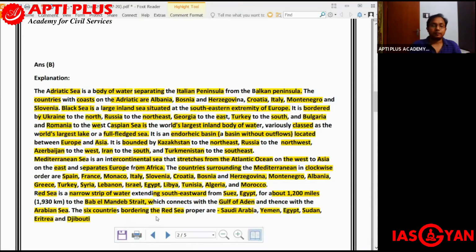So once again, the Red Sea is bordered by Saudi Arabia, Yemen, Egypt, Sudan, Eritrea, and Djibouti.